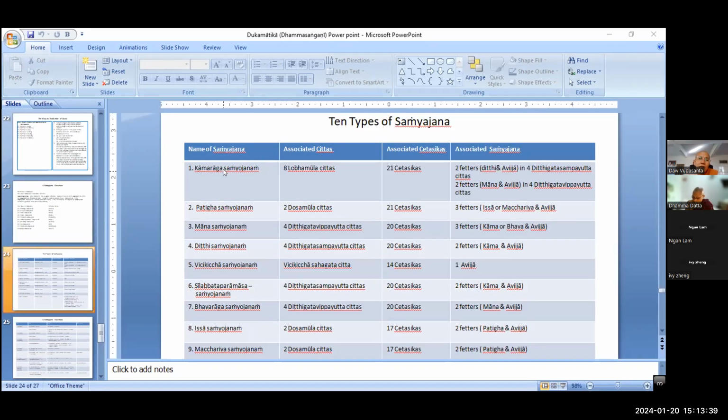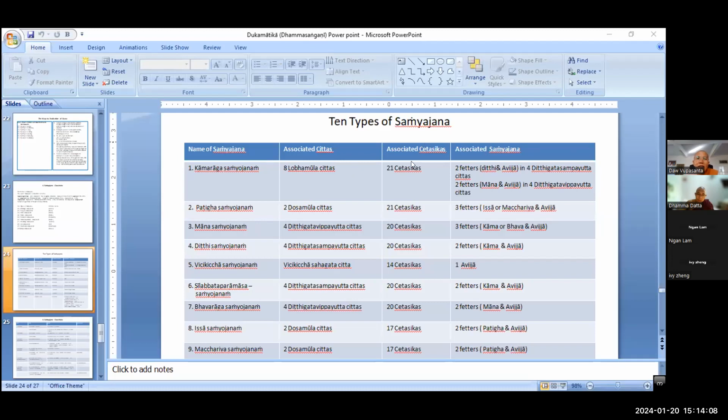You cannot be released from the round of rebirth. In the ultimate sense this kama raga samyojana is lobha cetasika. So whenever you attach to something or someone, what type of citta arises in you? One of the 8 lobha mula cittas, right? That is why this kama raga samyojana arises together with the 8 lobha mula cittas.